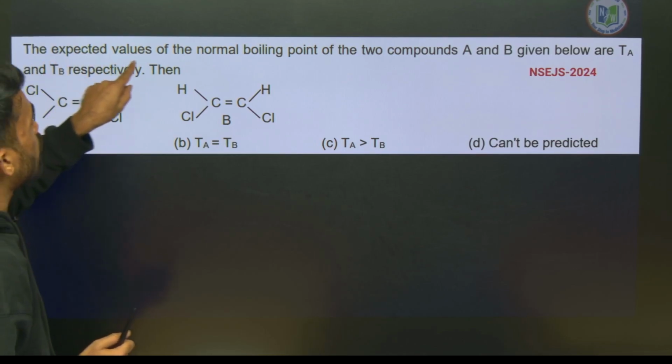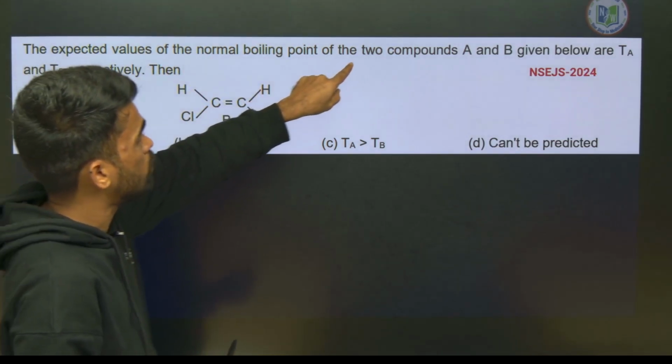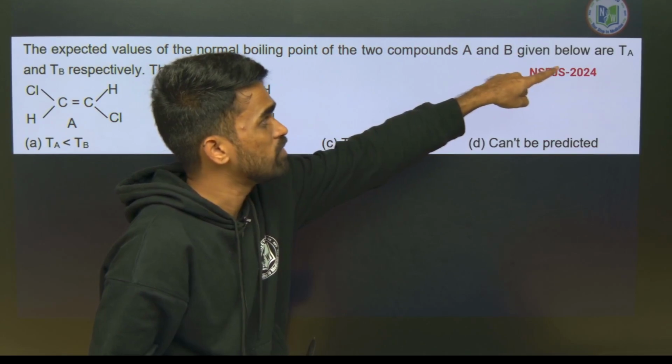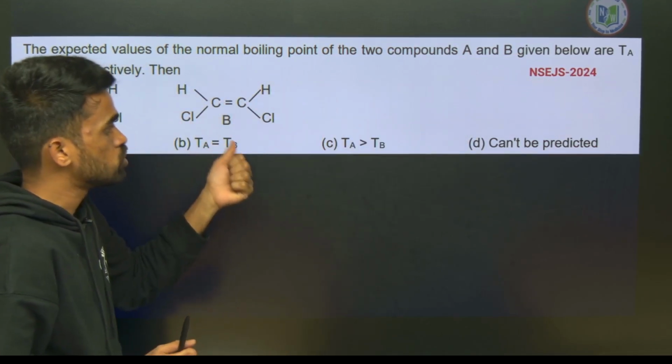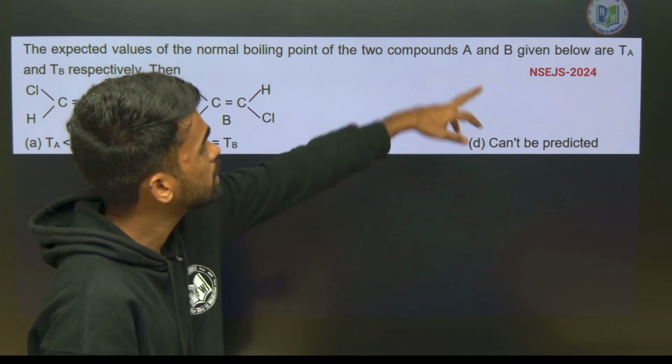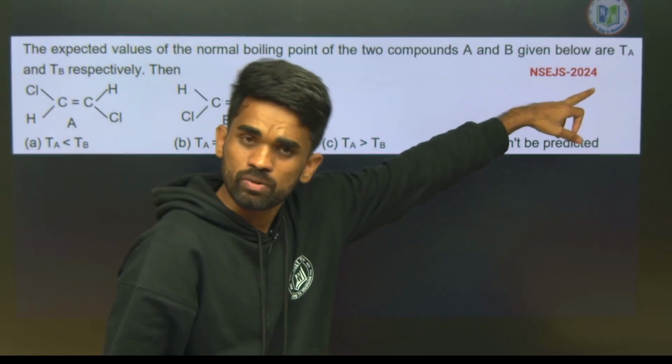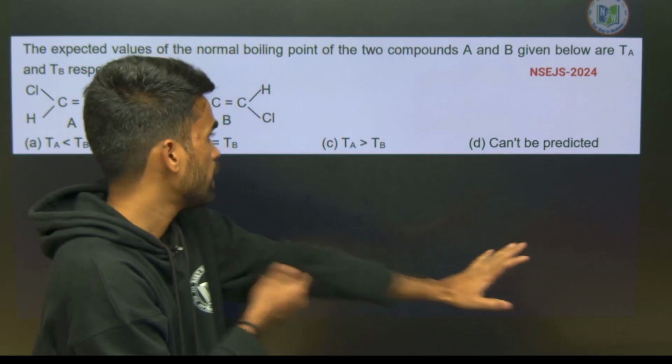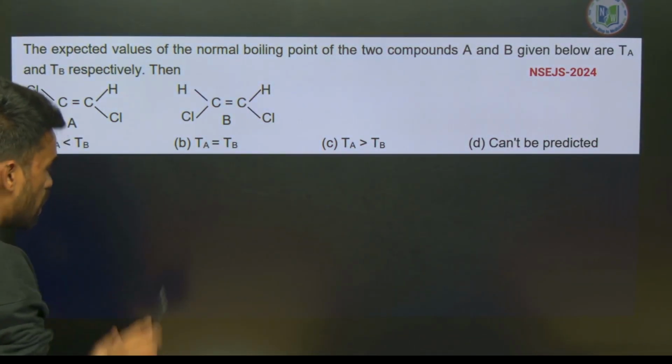The expected values of normal boiling point of two compounds A, B are given below as TA and TB. So TA, TB represents what? Boiling points of A, B respectively. And see, this is the NSEJS 2024 question again. Okay. So next, how can we solve this kind of question?